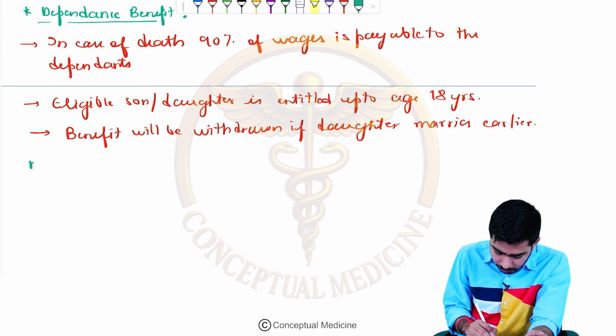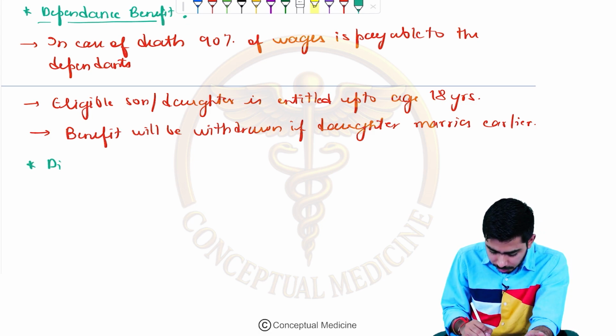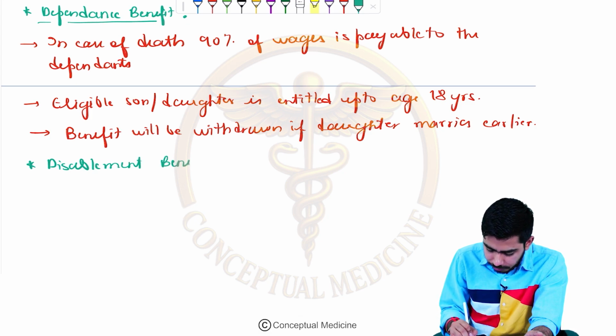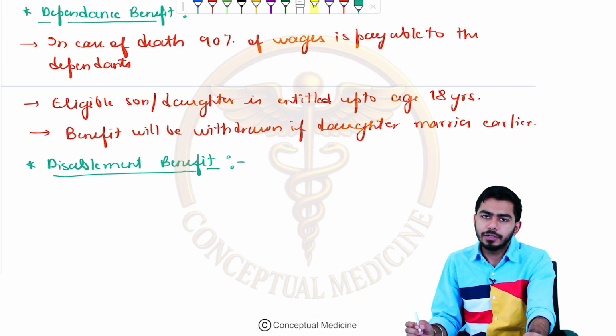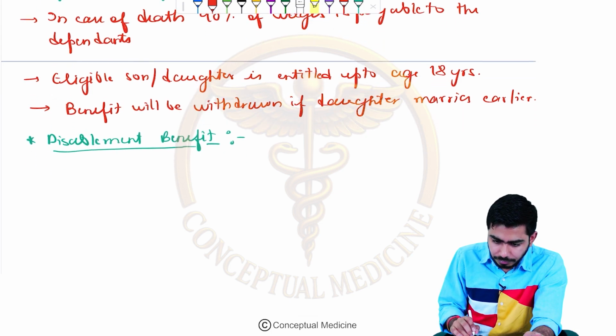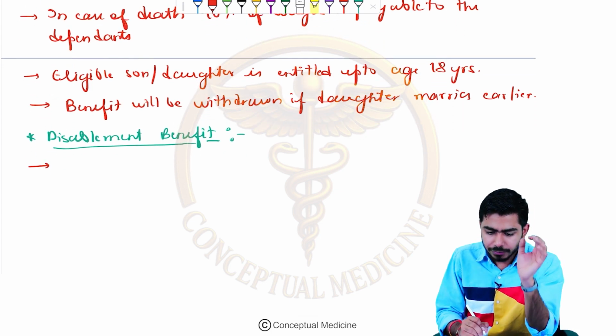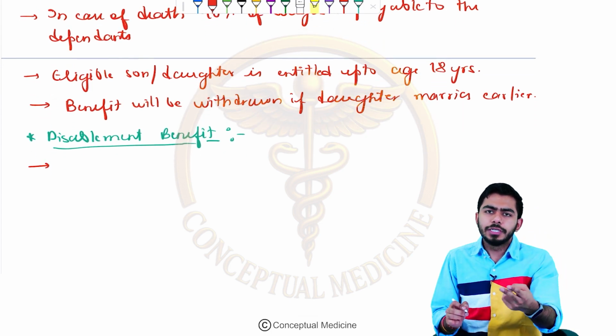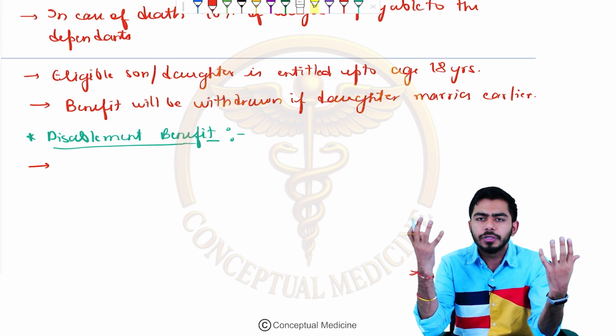So the next benefit which we shall talk about is the disablement benefit. All these benefits come under which scheme? That is the ESIC Act, which was revised in 2019. Over here they are saying that if some person is disabled, there could be two disabilities: one could be permanent disability, one could be temporary disability.